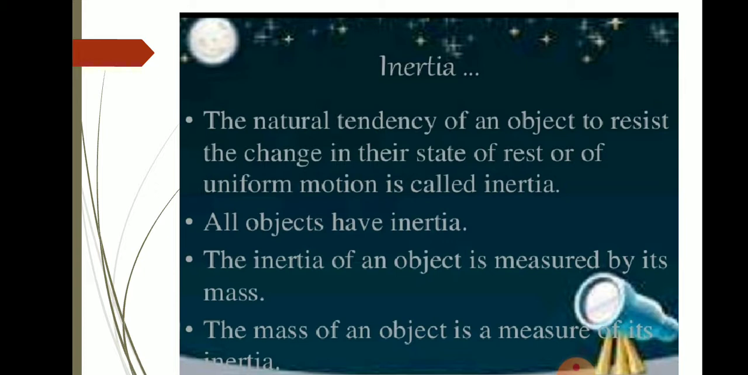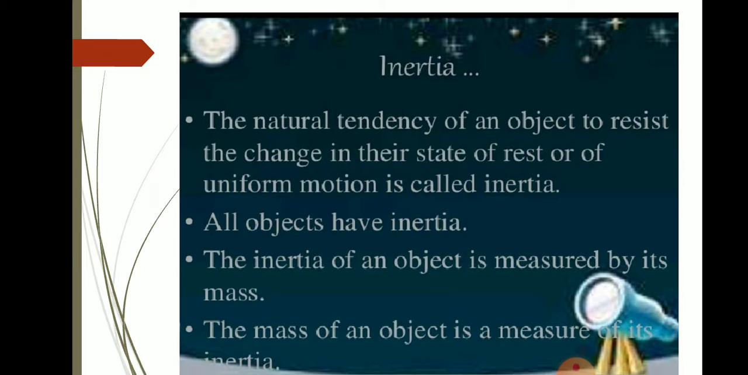Do all objects have inertia? Yes, all objects have inertia. The inertia of an object depends on the mass of the body. So the mass of an object is a measure of its inertia. How it depends, let us study in the coming slides.